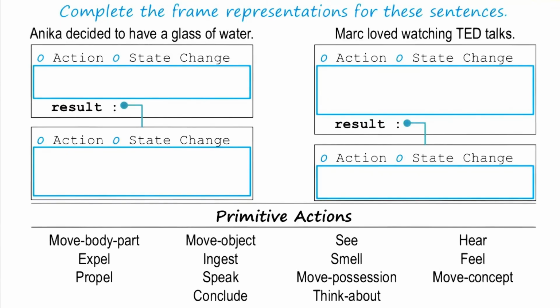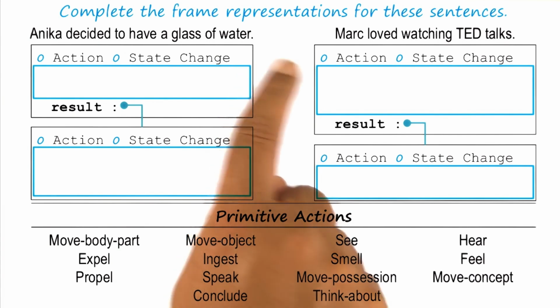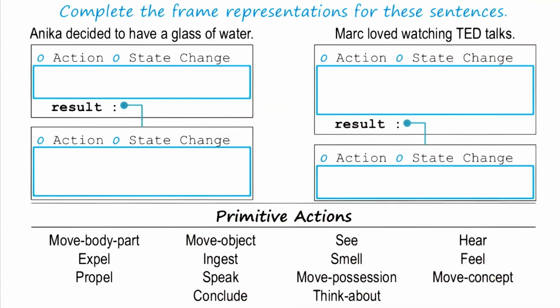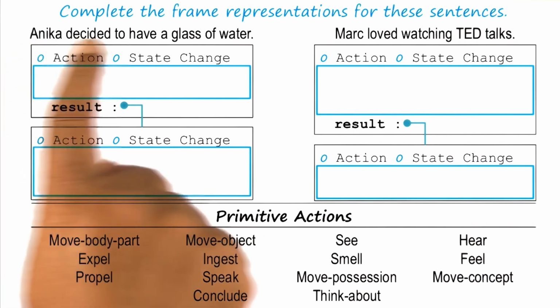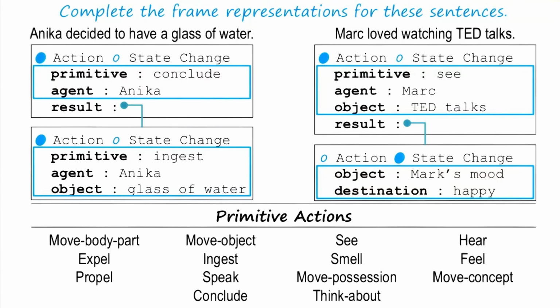So let's do a couple of exercises together. Here are two sentences at the top. Anika decided to have a glass of water and Mark loved watching TED Talks. Please write down the action and the state change frames that will capture the meaning of the first sentence and the meaning of the second sentence. How did you fill these frames, David?